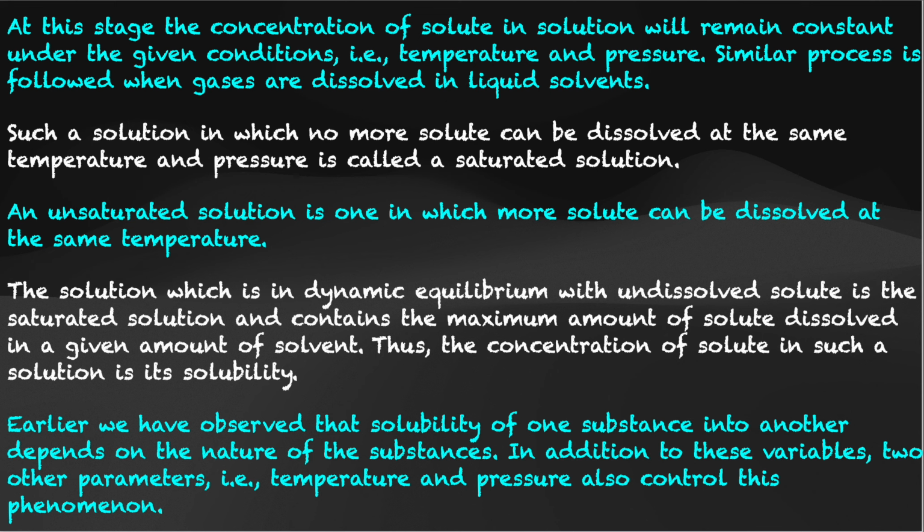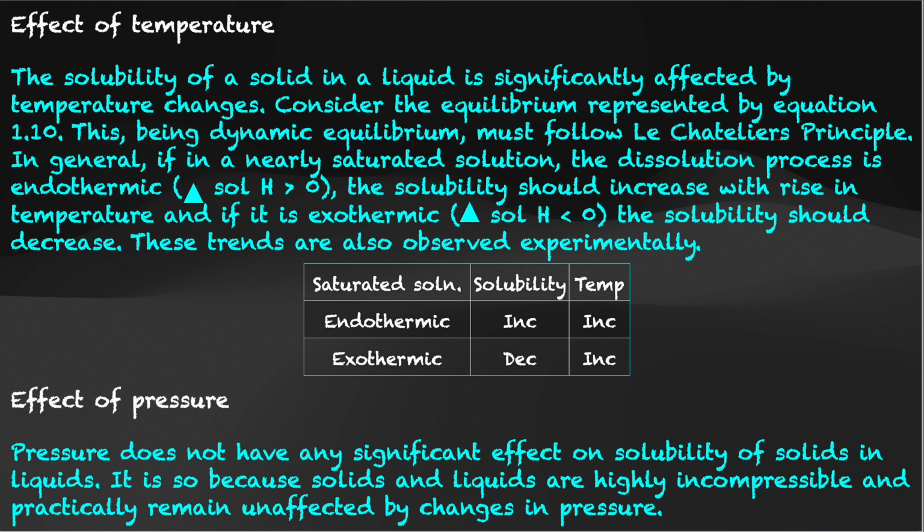Earlier we have observed that solubility of one substance into another depends on the nature of the substance. In addition to these variables, we also saw that it depends upon temperature and pressure. That is, temperature and pressure also control this phenomenon. Now talking about the effect of temperature on solubility of solids or gases, the solubility of a solid in a liquid is significantly affected by temperature changes. That is what we saw when we dissolve salt into water, then you increase the temperature, then more solute can be added into the solvent.